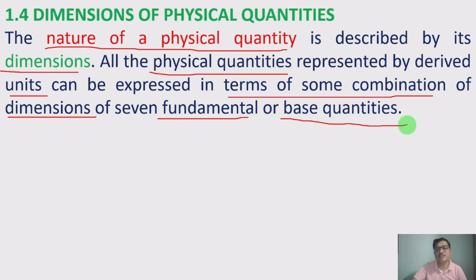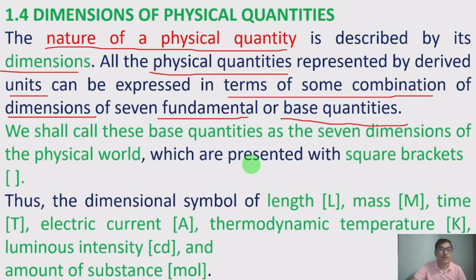Initially, we are going to take the dimensions of the seven fundamental quantities, and then for the other physical quantities we are going to take the combination of dimensions of the seven fundamental or base quantities. We shall call these base quantities the seven dimensions of the physical world.